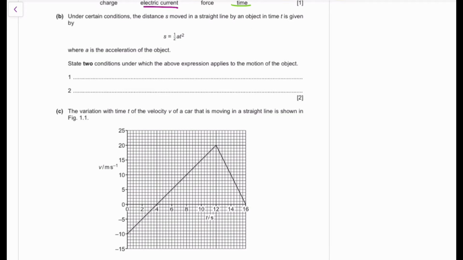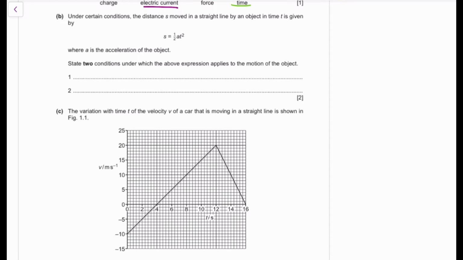We're given that under certain conditions, the distance s moved by the object in a straight line in time t is given by the following equation: s is equal to half at squared, where a is the acceleration of the object. And we've been asked to state two conditions under which the above expression applies to the motion of this object.